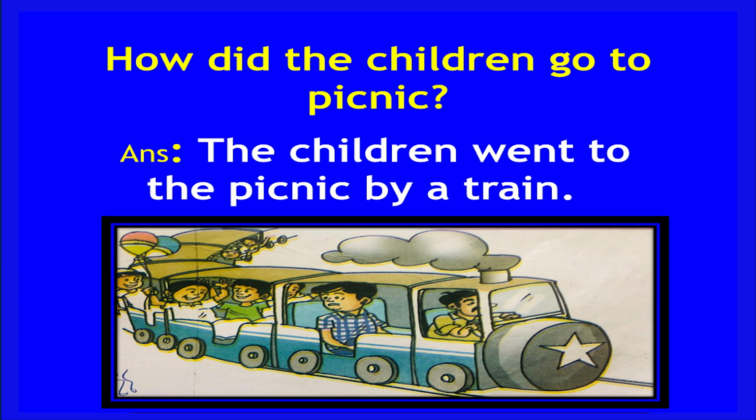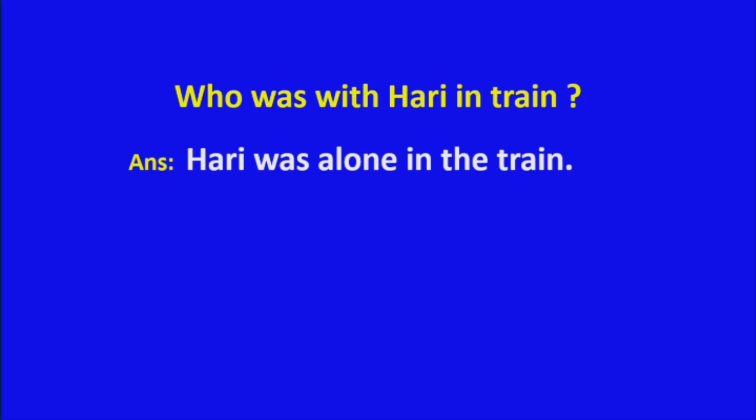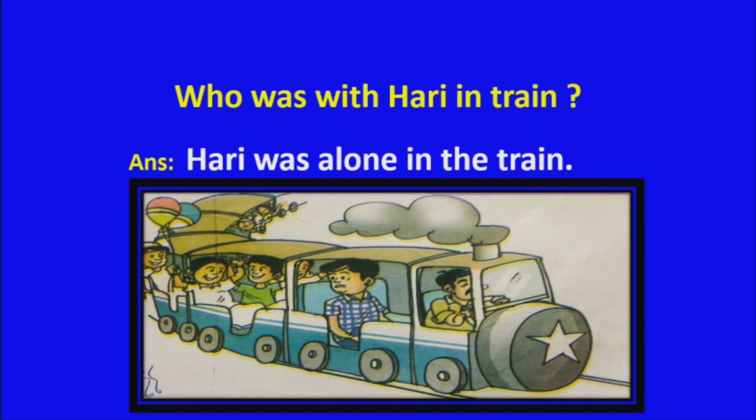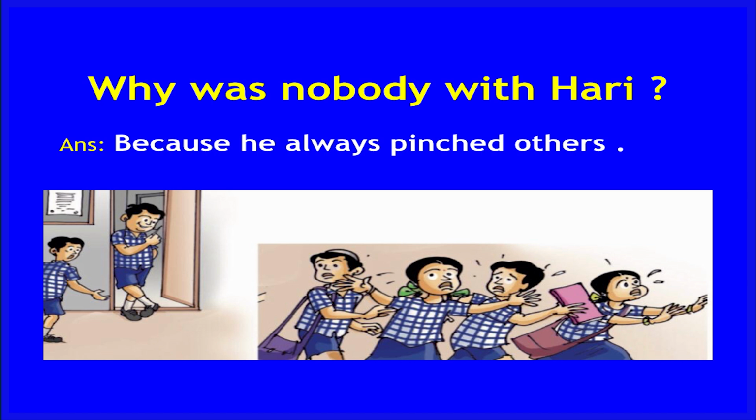Yes. Have you ever traveled by train? Yes, you might have traveled by train. Who was with Hari in the train? Hari was alone in the train. See the picture? He was sitting alone. Why was nobody with Hari? Because he always pinches others. See, by seeing him, the children are going away from him, running away from him.